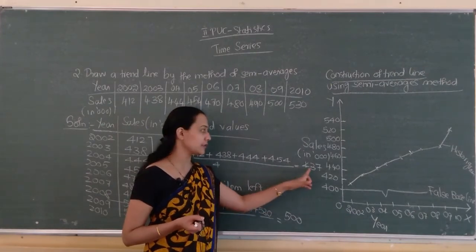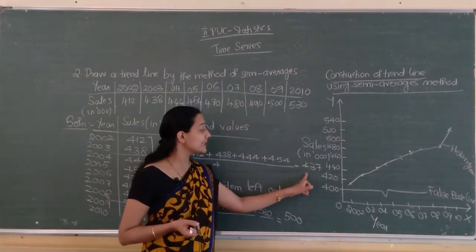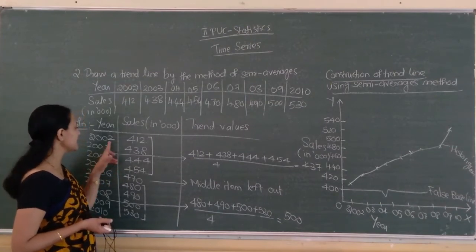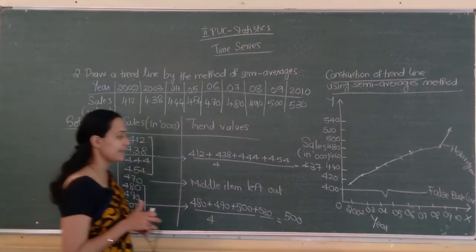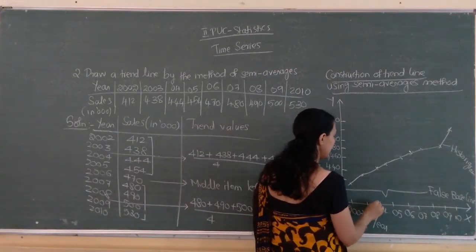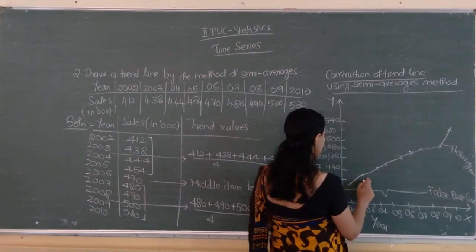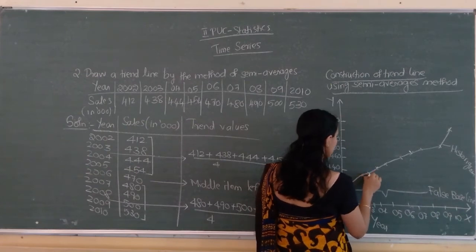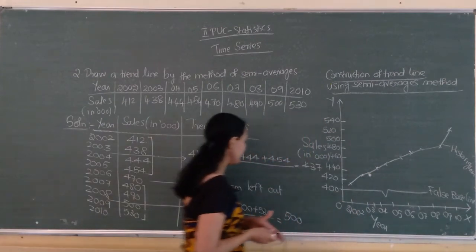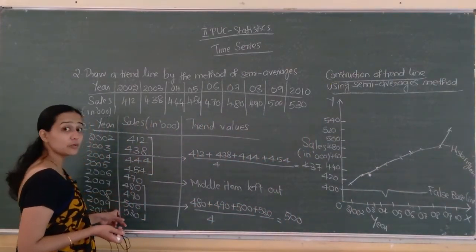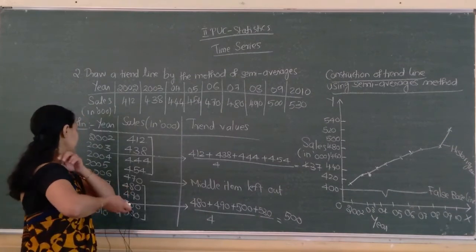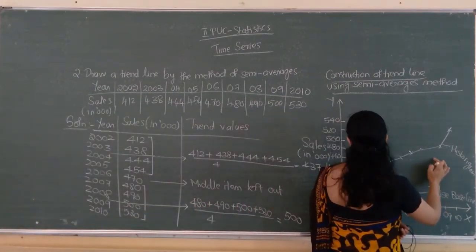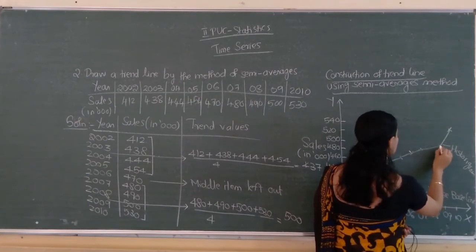Only two trend values are there, 437 and 500. 437 is against 2003 and 2004, their midpoint. 437 is near 440 here; you will get 436 only. Next, 500 is against the midpoint of 2008 and 2009. The midpoint of 2008 and 2009 is 500.